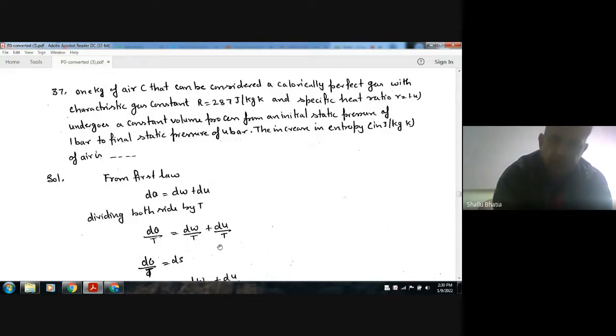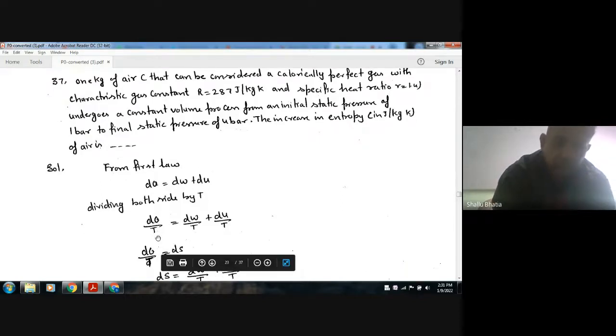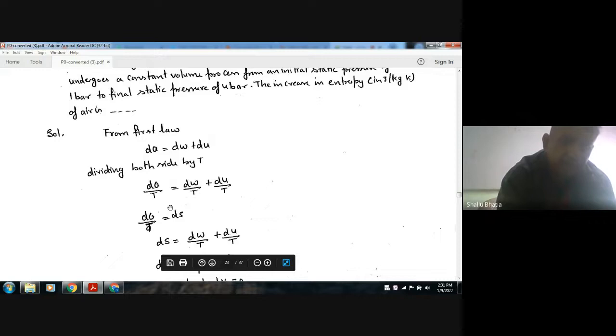in joule per kilogram per Kelvin of the air is... So either you can remember the formula for entropy change for any process, or you can derive it in the real exam. Okay, from the first law, dQ is equal to dW plus dU. Now dividing it by T, dQ by T integration will be dS.